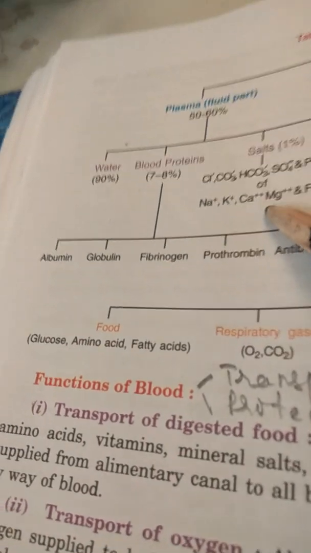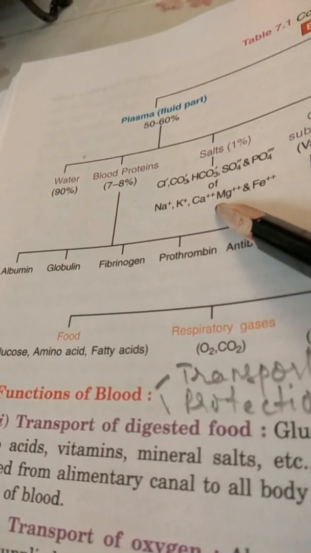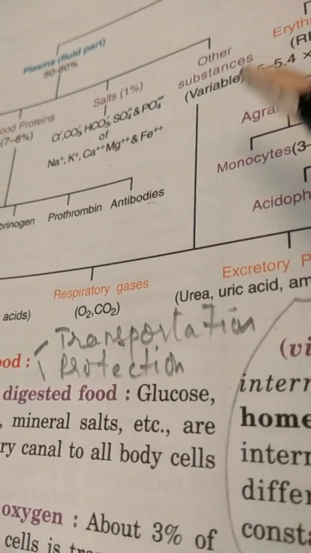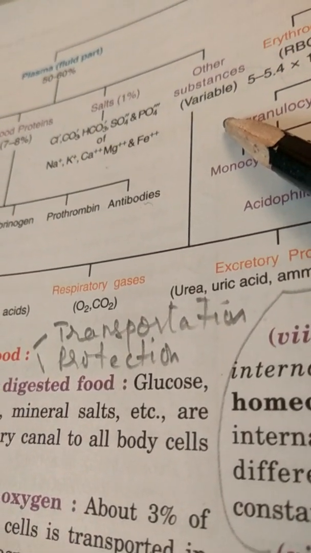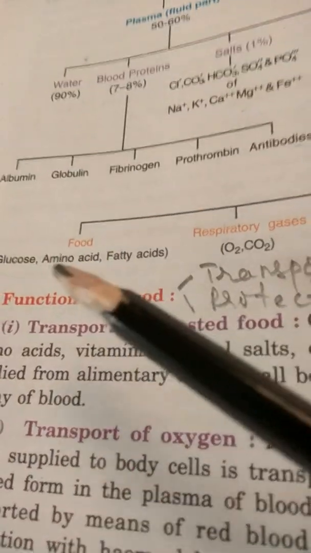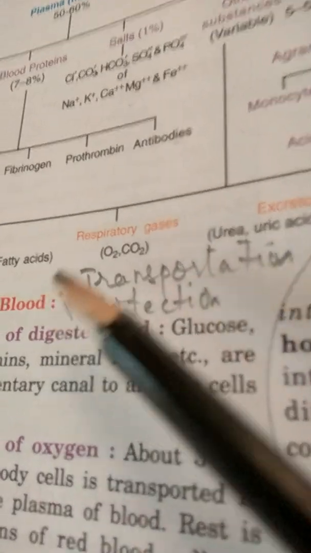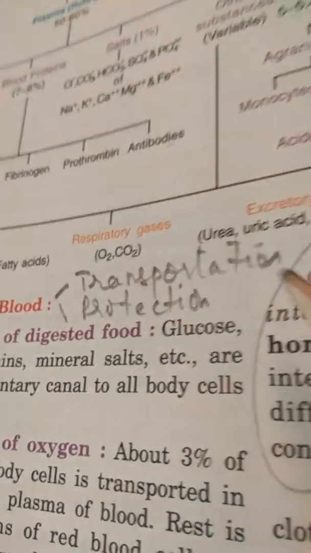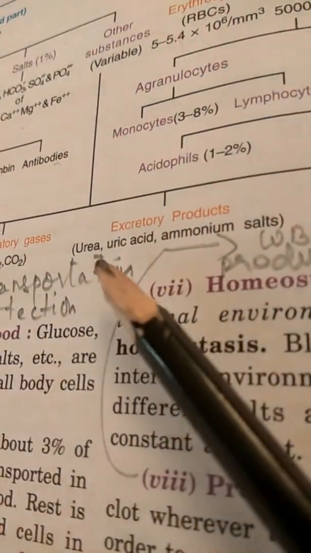Then salts, sodium chloride and sodium bicarbonate are the main salts. Then other substances which vary and are present in traces like glucose, amino acid, fatty acids, respiratory gases, oxygen, carbon dioxide, and excretory products like urea, uric acid, and ammonium salts.